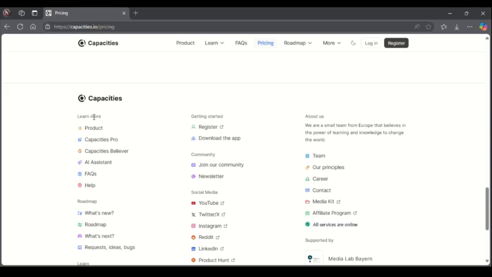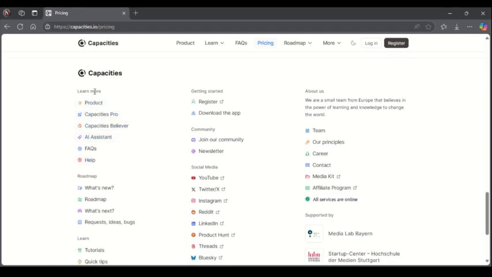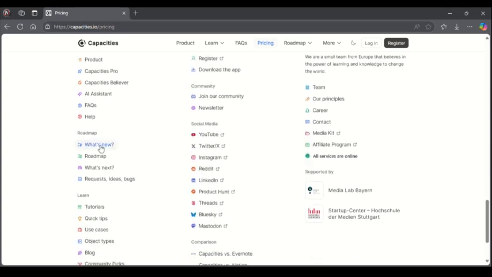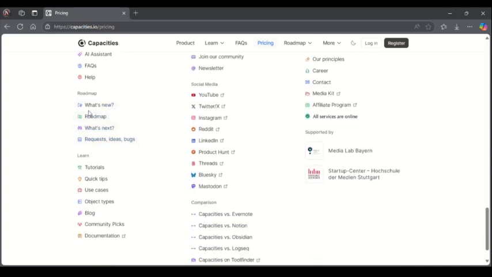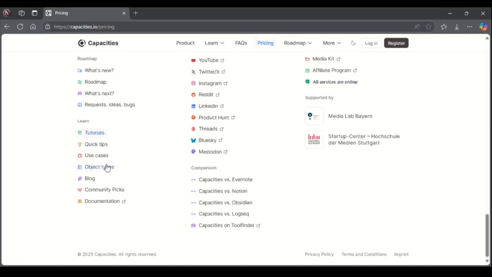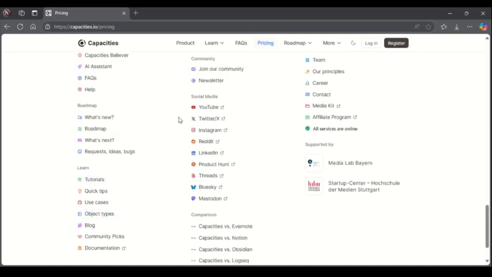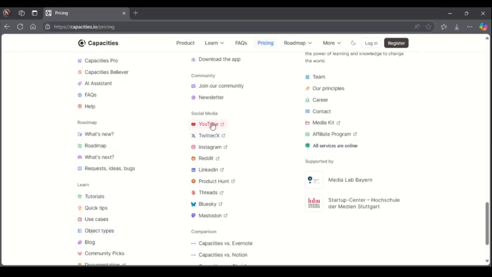The website is super cool. Like I said, these are the available capacities. These are the available tools you can get from the AI capacity. You have the Capacity Pro, which also has AI features, the AI assistant rather. Then here's a roadmap. What's new? The roadmap. The website is super cool. Then if you want to follow them on social media, you can simply go to YouTube and search for Capacities with their website logo, just so that you'll be able to identify them.